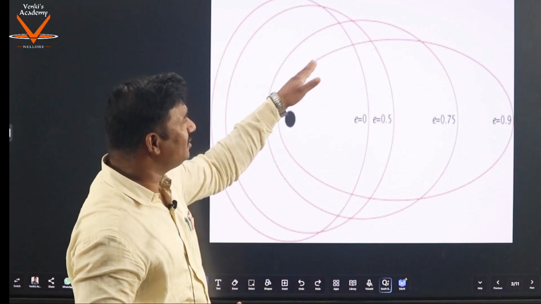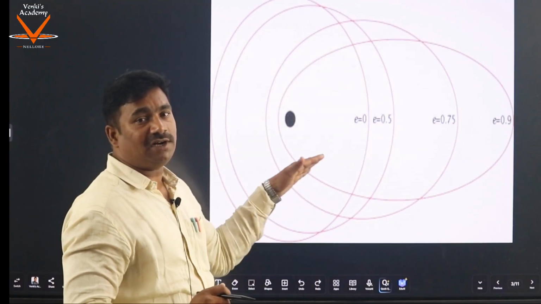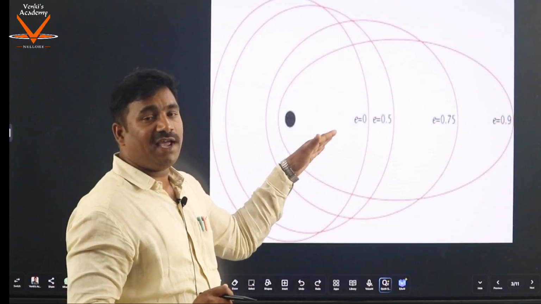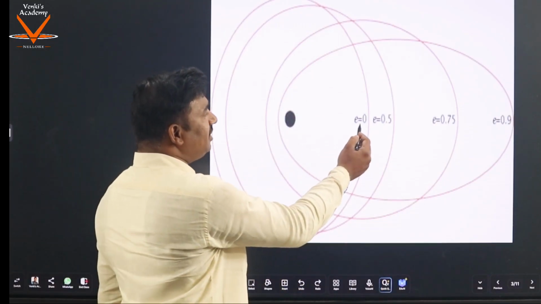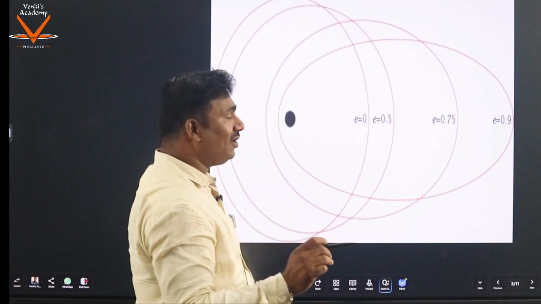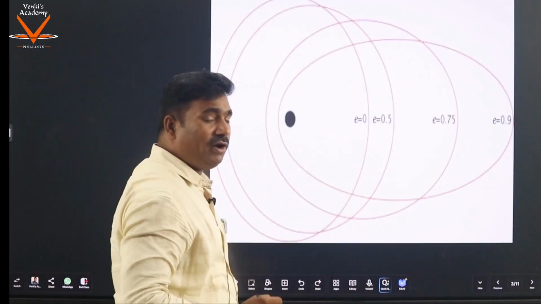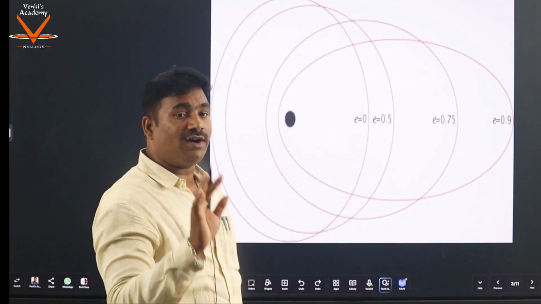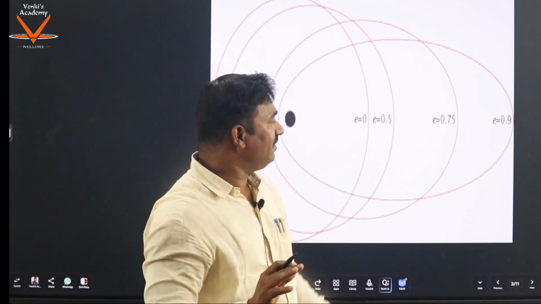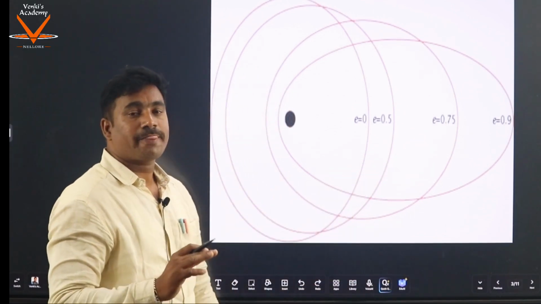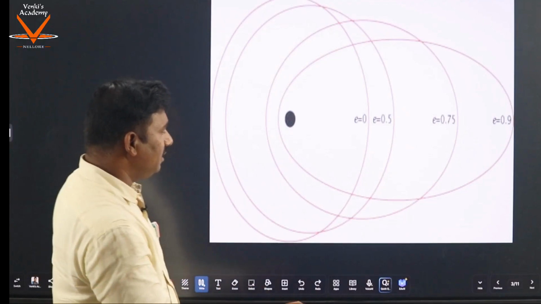As long as you see a deviation from the circular orbit, we say that orbit has some eccentricity. So E equal to 0 represents a perfect circular orbit, E equal to 0.5 is not a perfect circular orbit, and E equal to 0.75 is very close to the Molniya orbit.